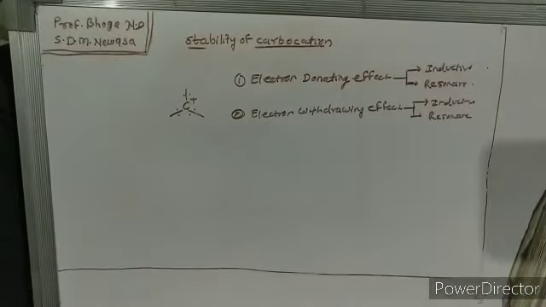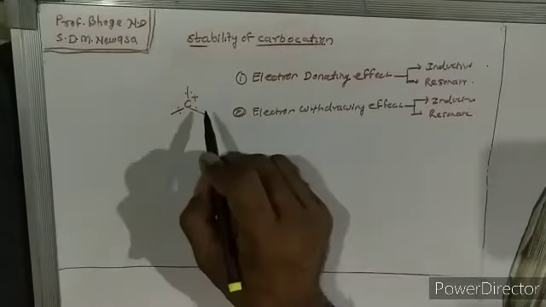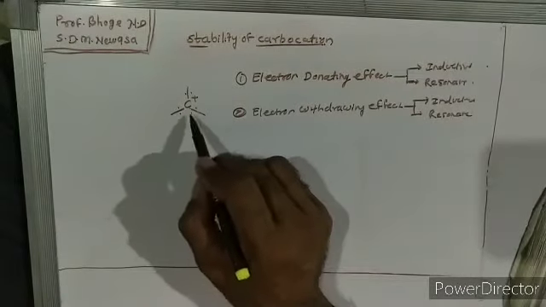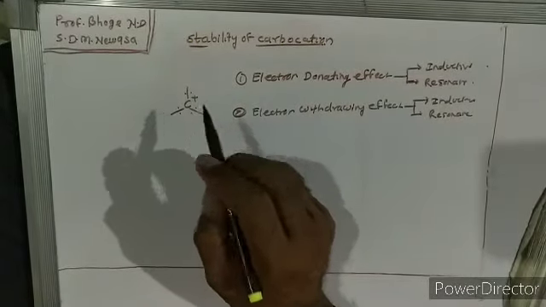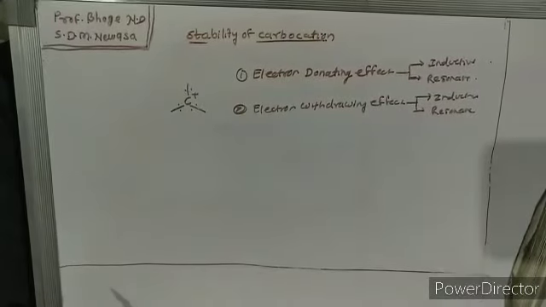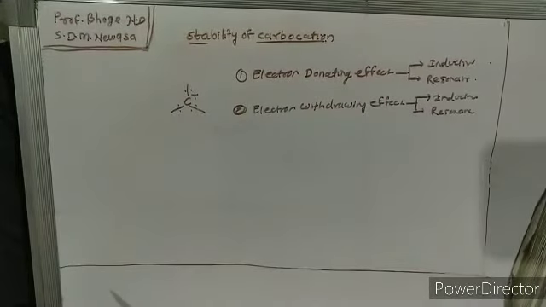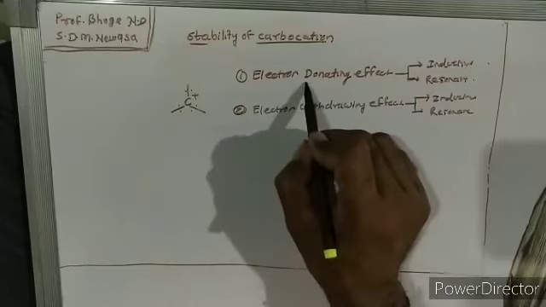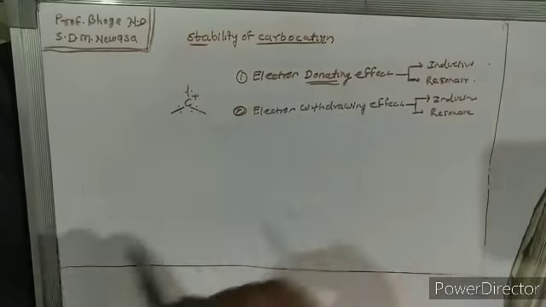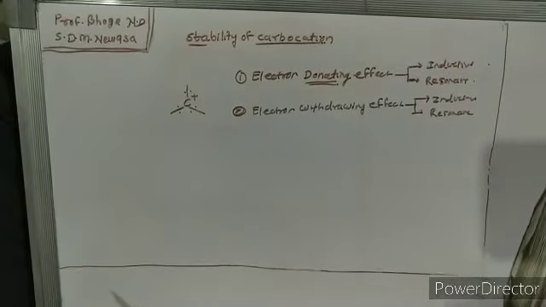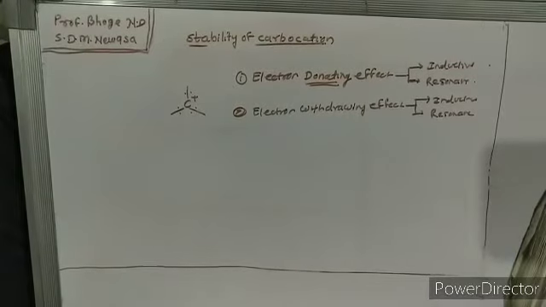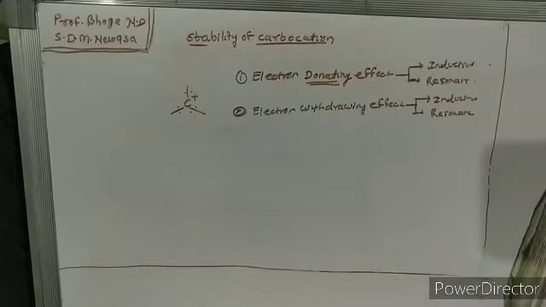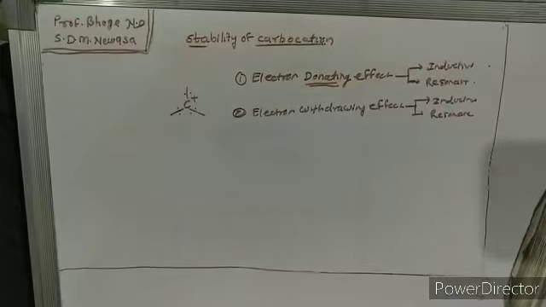Okay, so as we know the carbocation is electron deficient, hence the effect which increases the electron density on the carbocation stabilizes the carbocation. So the electron donating effect will stabilize carbocation more. So the two effects, electron donating inductive effect and resonance electron donating effect, will stabilize carbocation more easily.